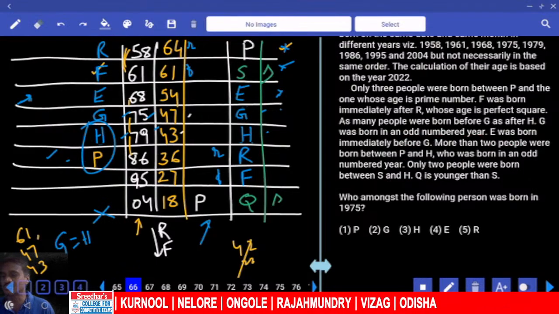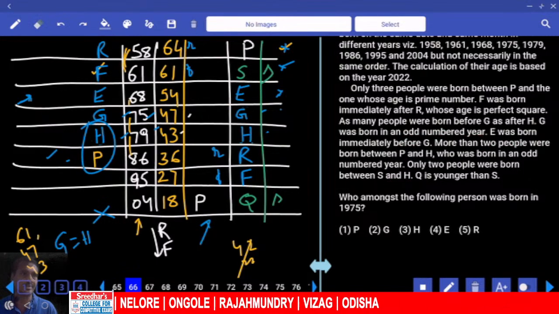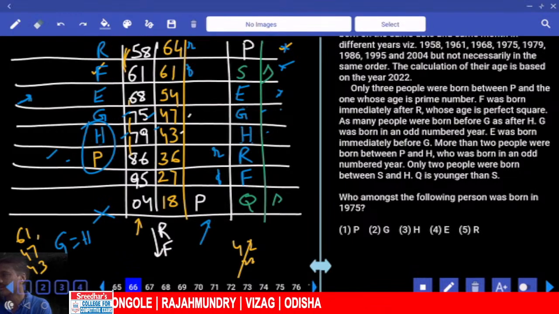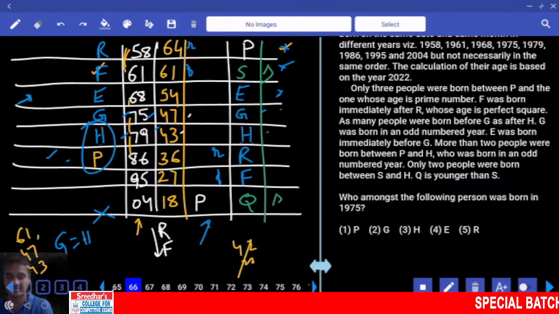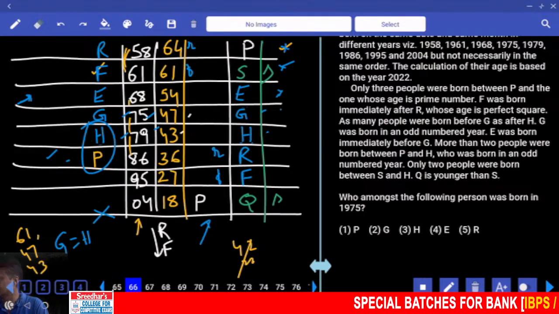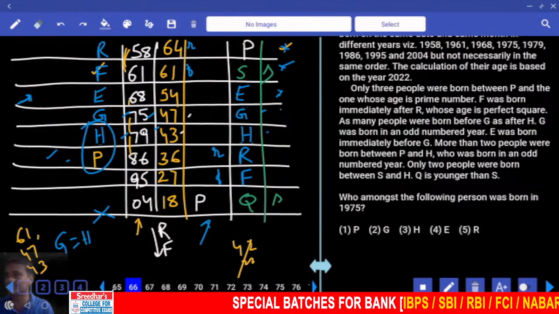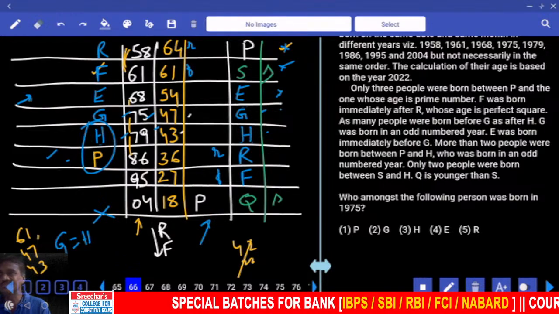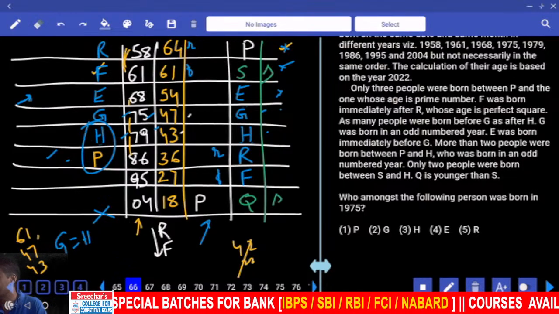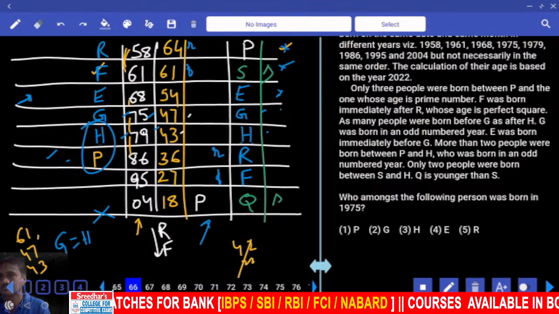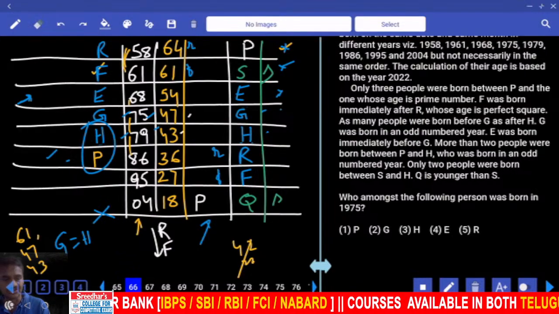Now this is about questions number 66 to 70. Done? Can you do this as soon as the paper starts in the exam? It will be difficult. That is the reason we have given this one under the second priority. Okay, you can do it after working 25 questions, then you will be able to try this one. And before working those 25, you cannot start with this type of set. Unfortunately, if it stops anywhere, the entire paper will be stopped. Done? 66 to 70.